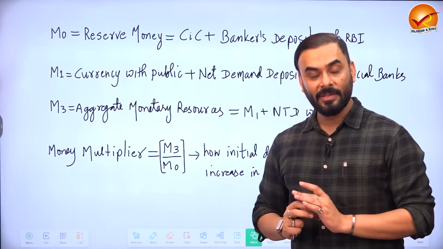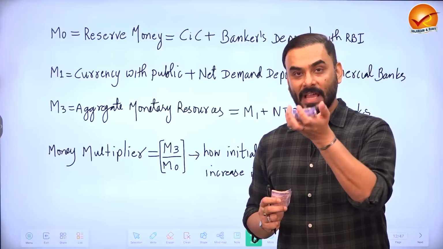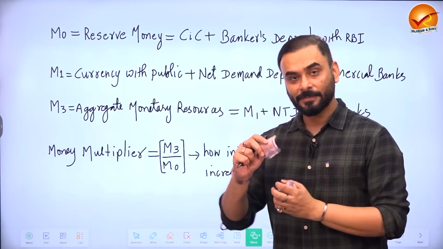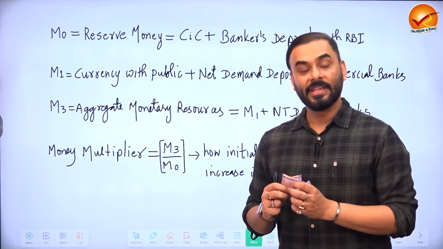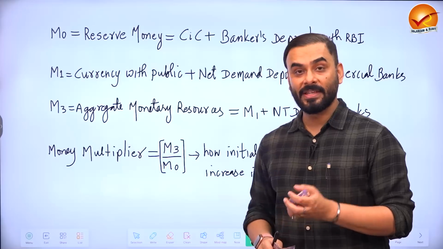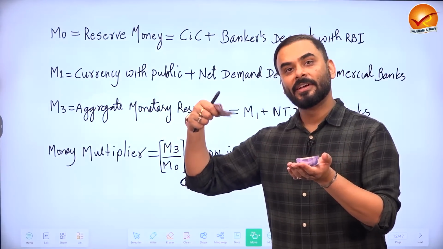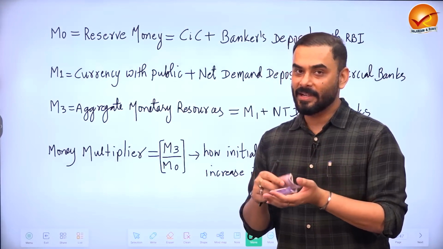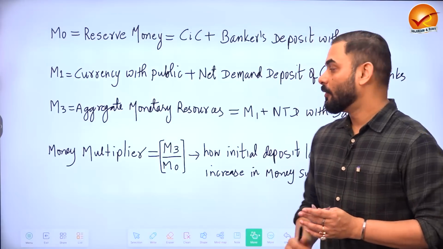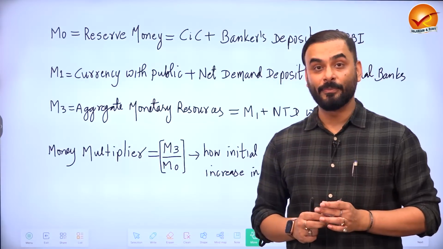M1 is called narrow money because here we take only 2 things: cash in the hand of public plus the money in the savings account. But in M3, we take cash in the hand of public plus money in the savings account, plus we also take the fixed deposits, for example. That is called M3.